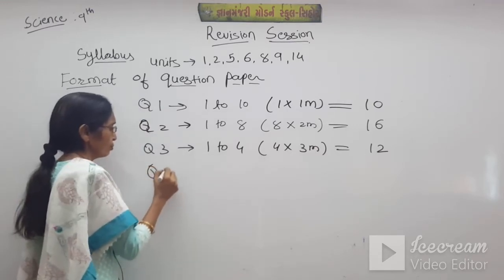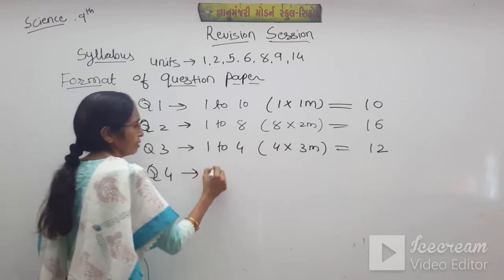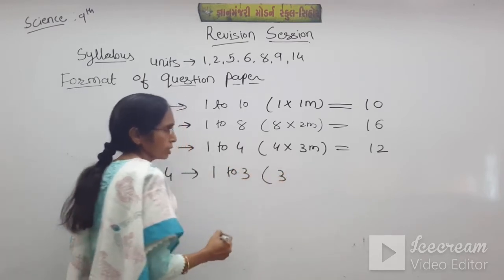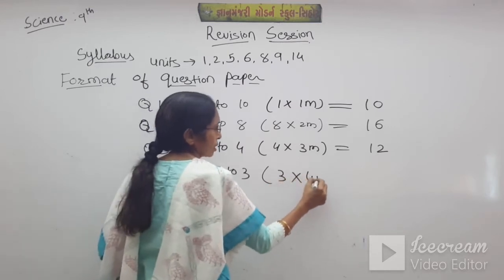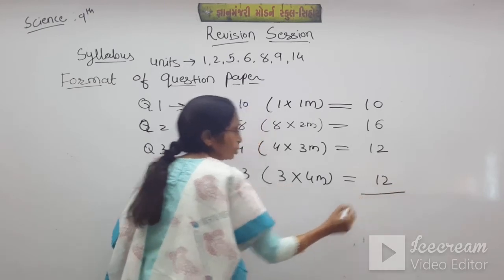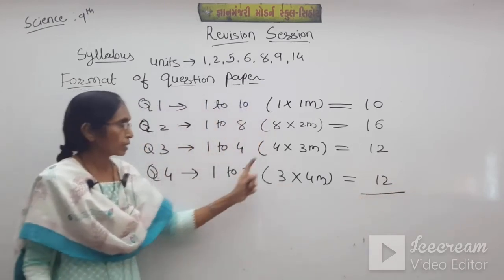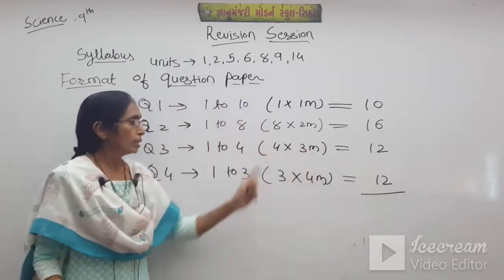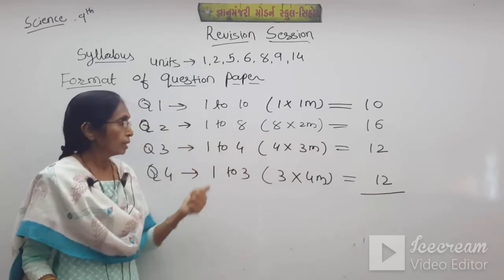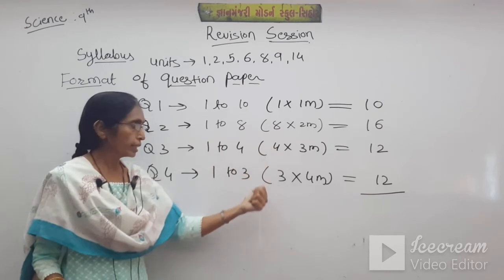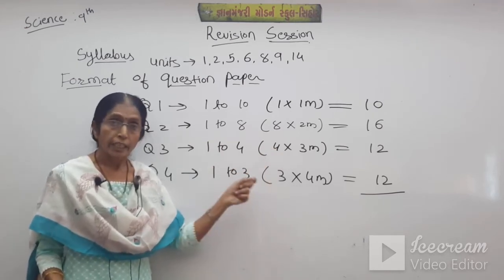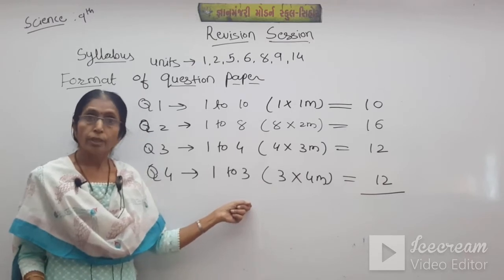And question number 4. There are 3 questions of 4 marks, so this section is also of 12 marks. 4 threes are 12, 3 fours are 12. In question number 3 each question carries 3 marks; here each question carries 4 marks. So you have to write in more detail in question number 4.